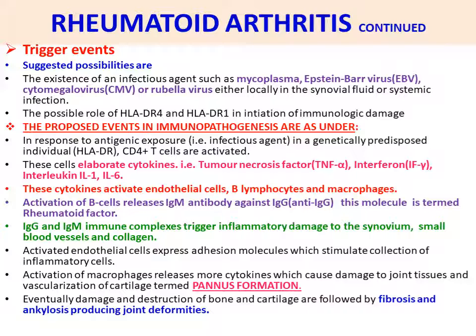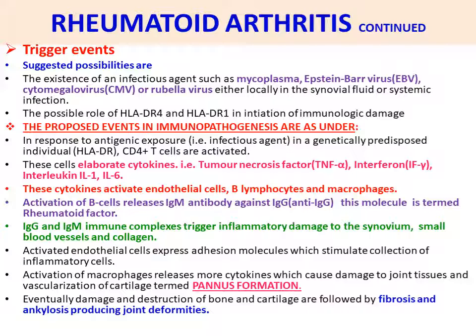Activation of B cells releases IgM antibody against IgG, so IgM antibody against IgG, anti-IgG. This molecule is termed rheumatoid factor. So remember, rheumatoid factor means activation of B cells releases IgM antibody against IgG, anti-IgG. This molecule is termed rheumatoid factor, RF.